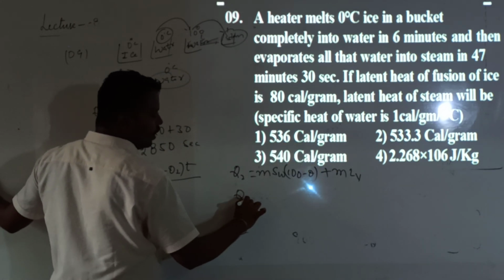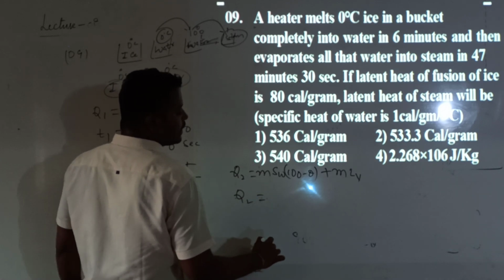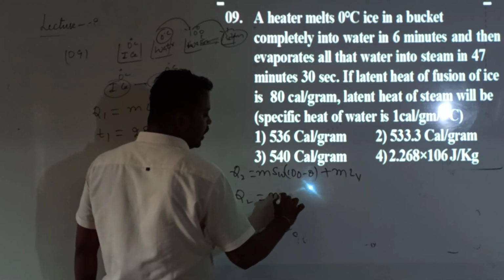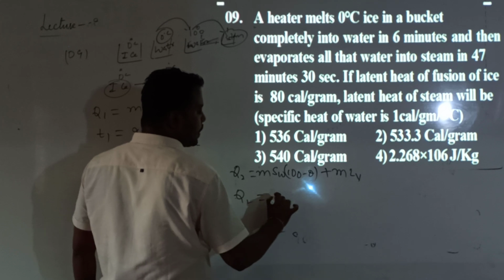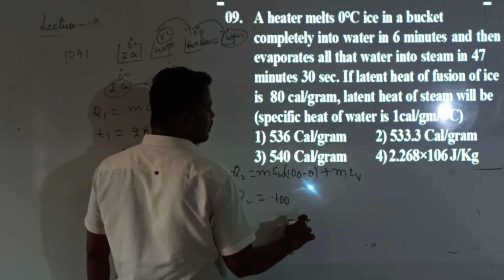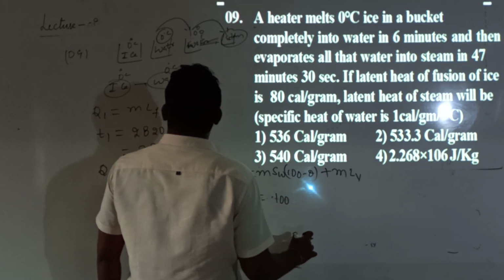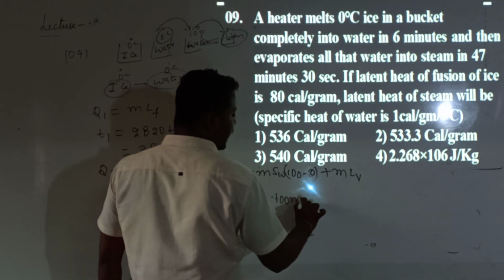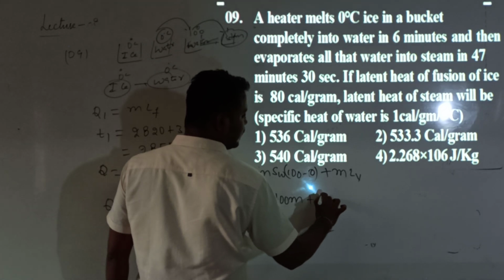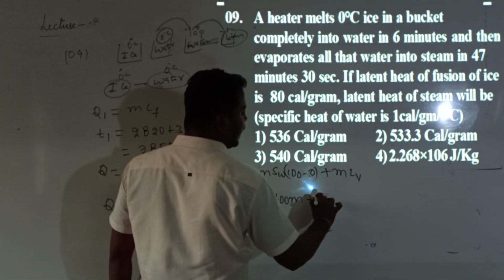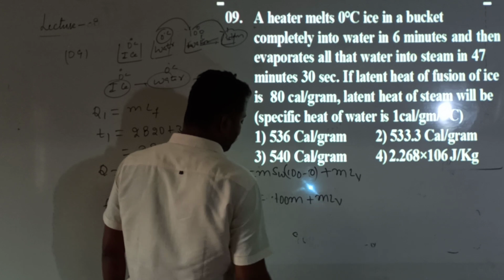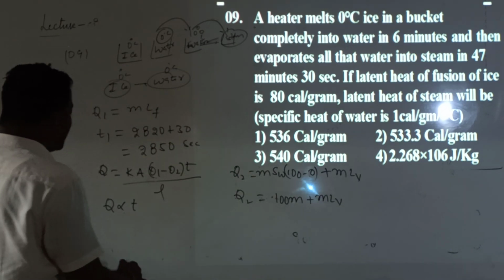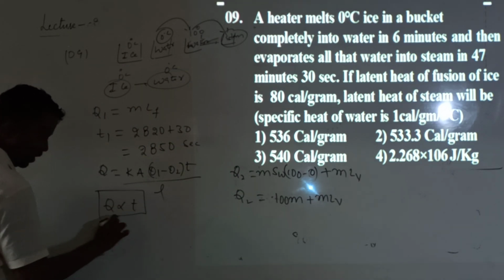Then Q2 is M, SW value 1, into 100 minus 0. So 100 into M plus M into LV, which we want to calculate.